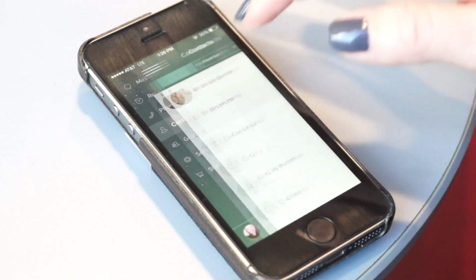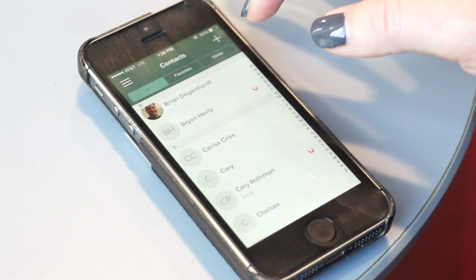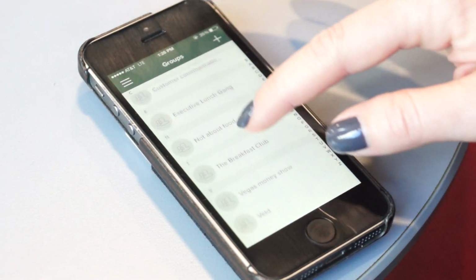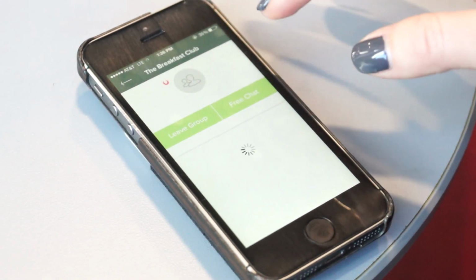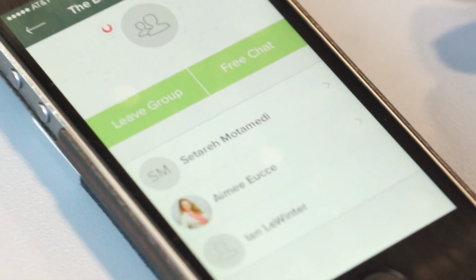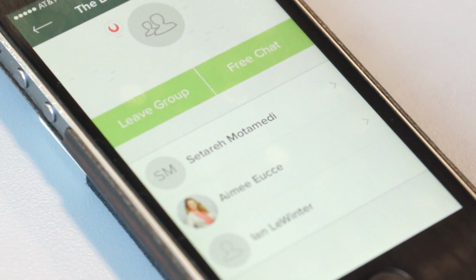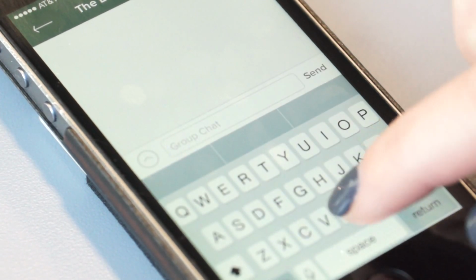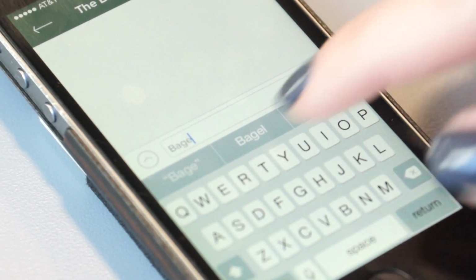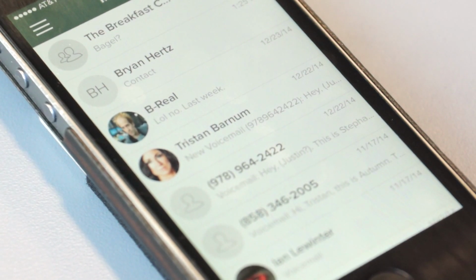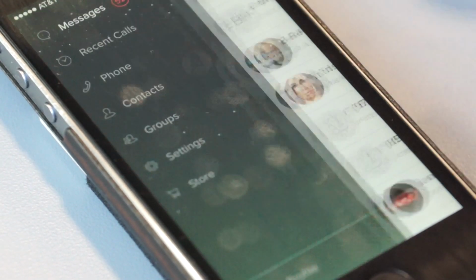Back into the contacts really quickly. If I wanted to put together a group of these people, you'll notice here that I've got groups, and these are groups of, for example, the Breakfast Club. So these are the people that I most commonly share breakfast with at work. We have a meeting that happens in the mornings, and if I want to ask them what everybody wants for breakfast, I can say bagels. And they will all get that message and be able to respond to me. So I might be getting some very hungry messages here in a minute.